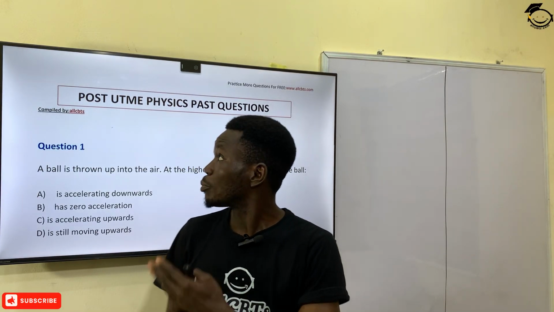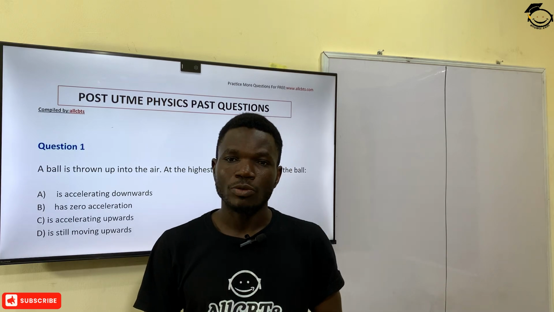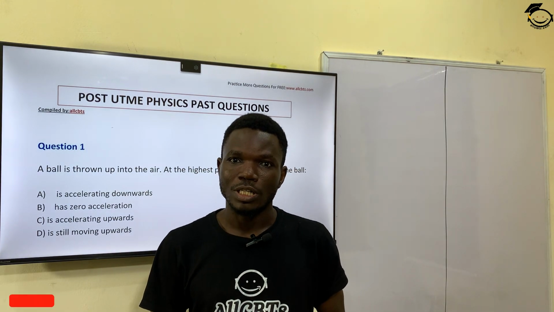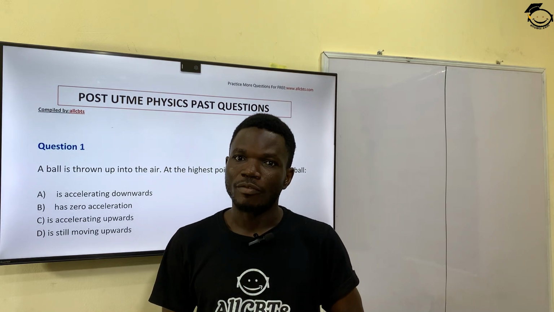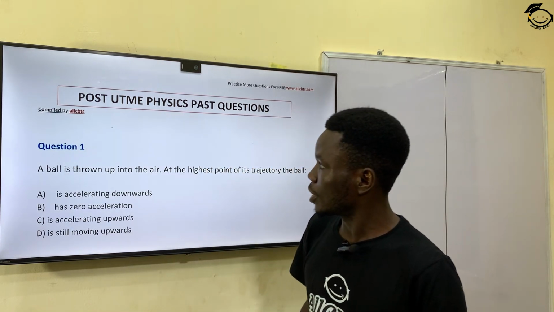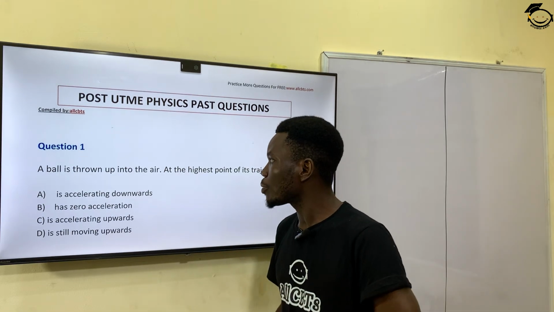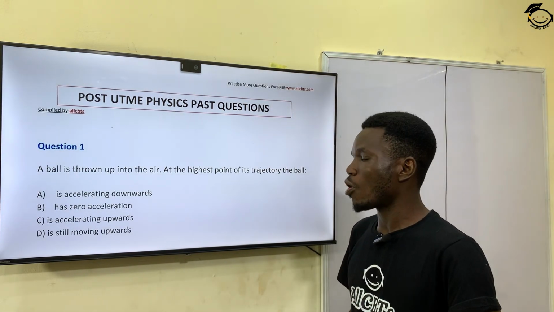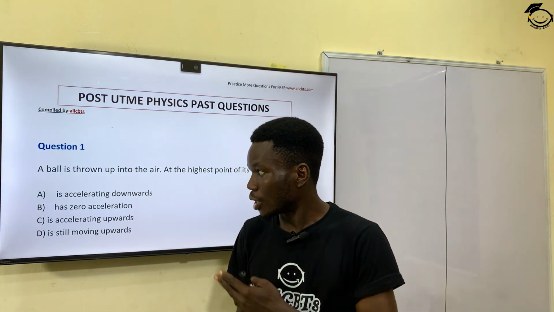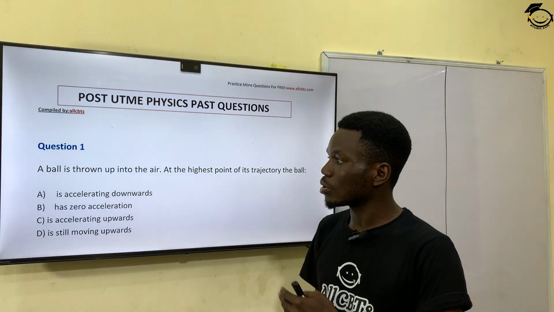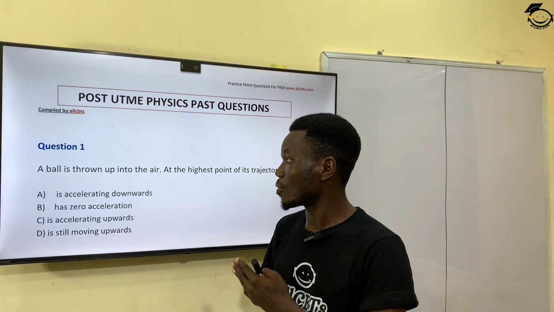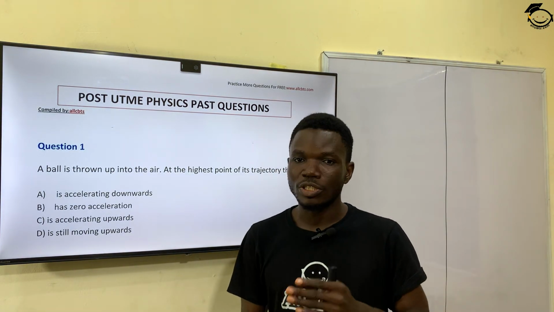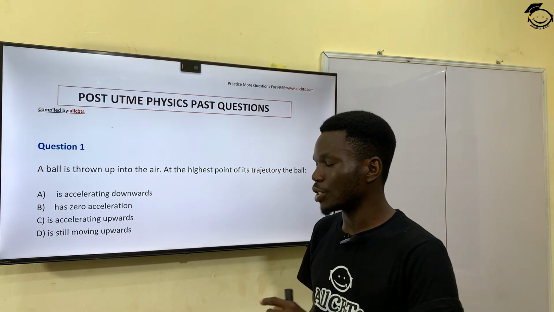Today we'll be looking at Post-UTME Physics Past Questions compiled from many universities across Nigeria, and let's dive right into it. First question says, a ball is thrown up into the air. At the highest point of its trajectory, the ball dash. Option A says the ball is accelerating downward. Option B says the ball has zero acceleration. Option C says the ball is accelerating upward. Option D says the ball is still moving upward.